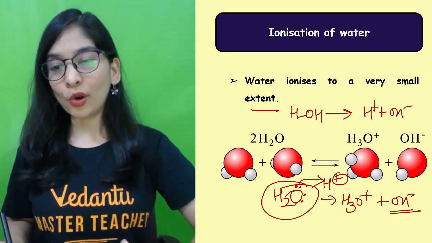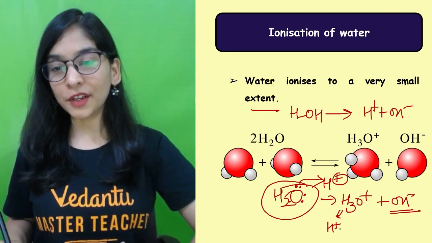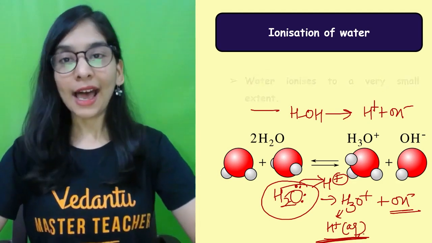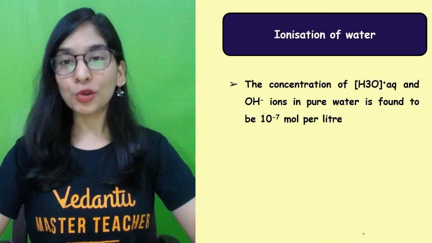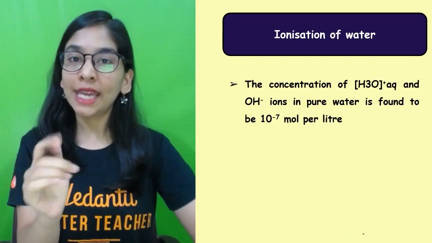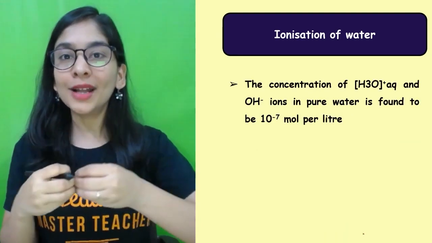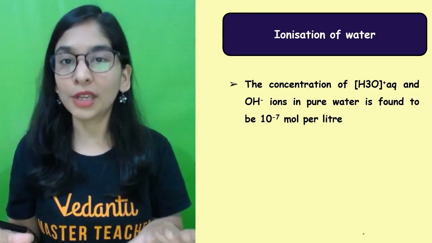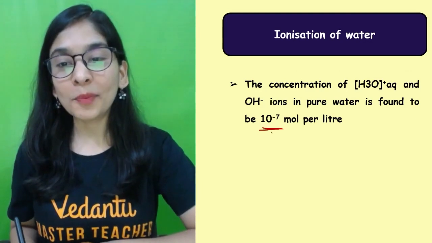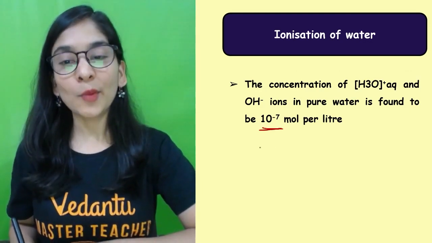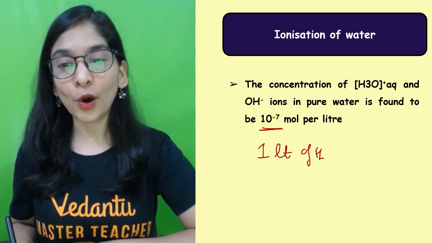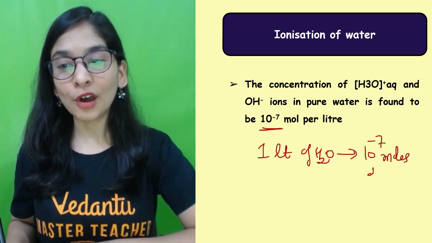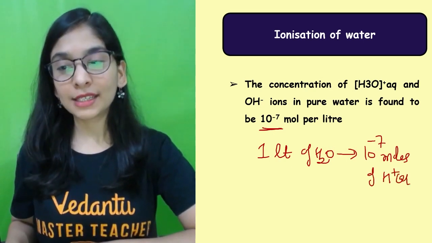So what are you going to get in the water, students? Hydronium ion, or you can also call it, in simple terms, H positive in water. So H positive aqueous ions, also hydroxyl ions. I hope this step is pretty much clear. So let's go to the next step: whenever you take 1 liter of water, how much of the hydronium ions and OH negative ions is it going to give you? Look at this, 10 to the power minus 7 moles per liter. It means when you take 1 liter of water, it will decompose to give 10 to the power minus 7 moles of H positive, or we'll call it hydronium ions.